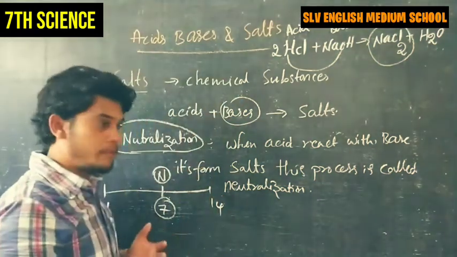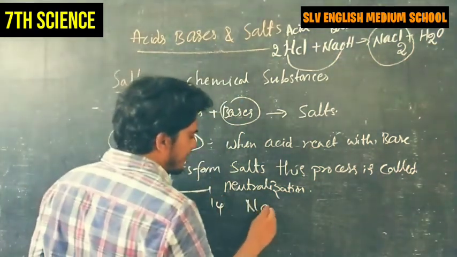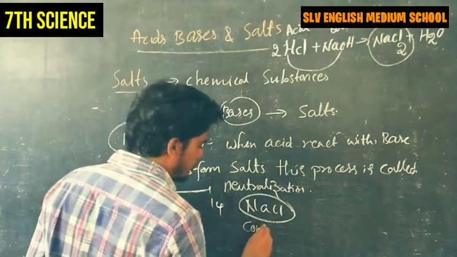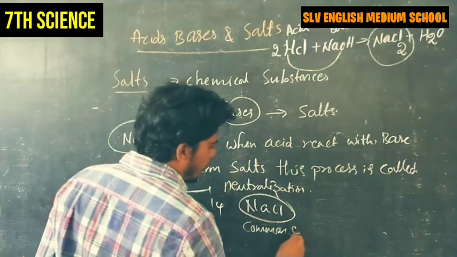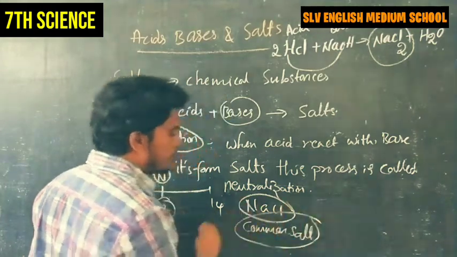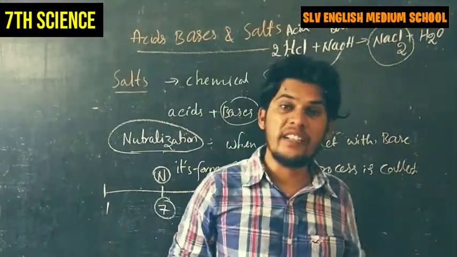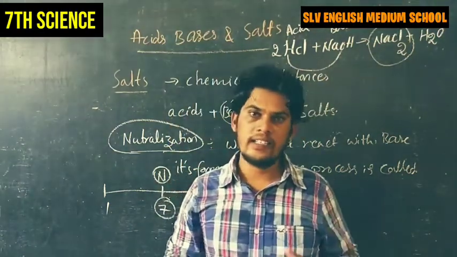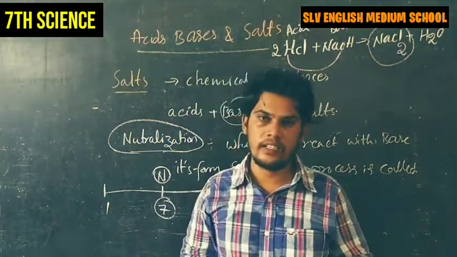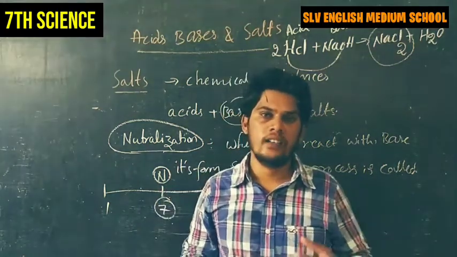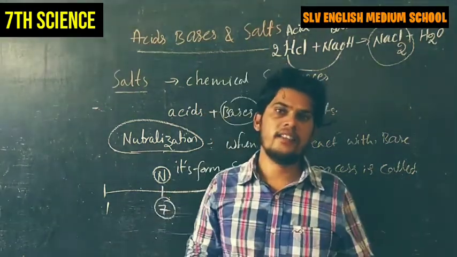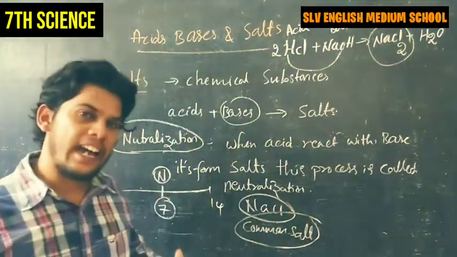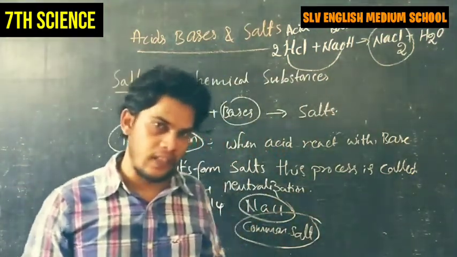There are different salts. The best example is NaCl, sodium chloride. It is also called common salt, which we use in our homes to give taste to food. Just imagine, without salt, is our food tasty? No, it is not tasty. By adding salt, it adds more taste to the food. So sodium chloride is the normal salt used in our day-to-day life.